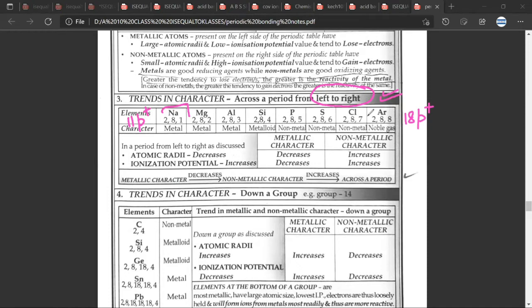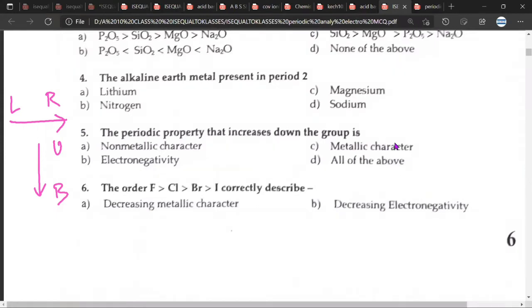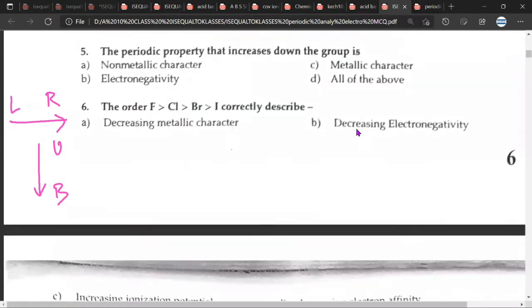Mr. CB, do you agree? Yes. So when we move from left to right, it becomes more and more difficult to lose the electron. That is why the metallic character decreases, but the non-metallic character increases. Any doubt? No doubt. One thing about trends is they go from left to right and from up to below. Any doubt till here? No doubt. Are we clear about the metallic and non-metallic character? Yes.